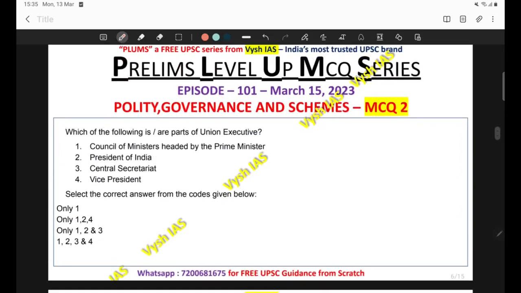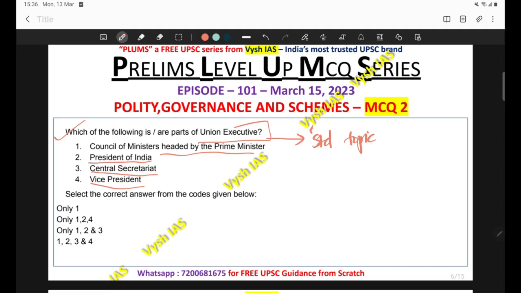Now come to the second question. Which of the following is or are parts of Union Executive? This is also a kind of standard topic. You are expected to know this. There are 4 points given. First is Council of Ministers headed by Prime Minister. Second is President of India. Third is Central Secretariat, and fourth is Vice President. And you have to select the correct answer from the codes given below.